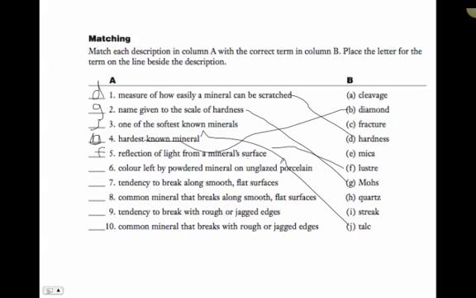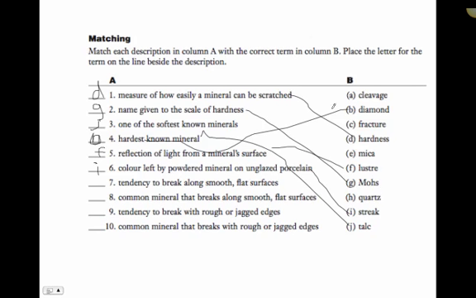Color left by the powder when it's scratched on a porcelain plate, we call that the streak test. Remember, gold, fool's gold, will streak a blackish color, whereas real gold will streak its own color.